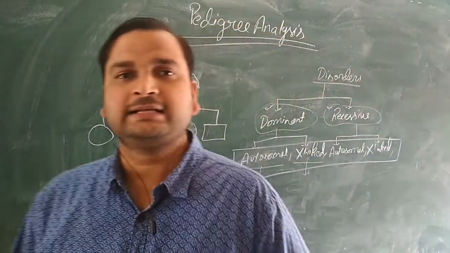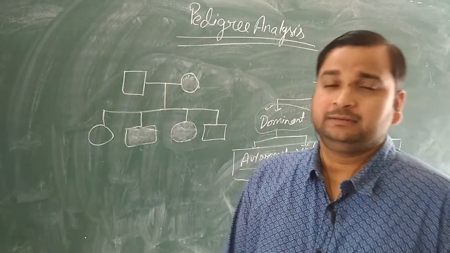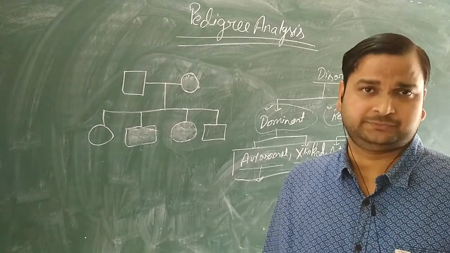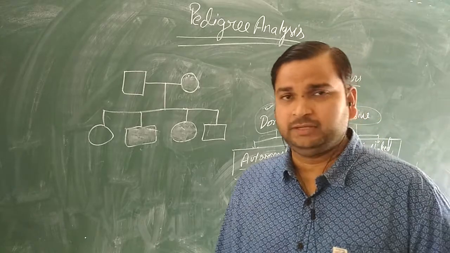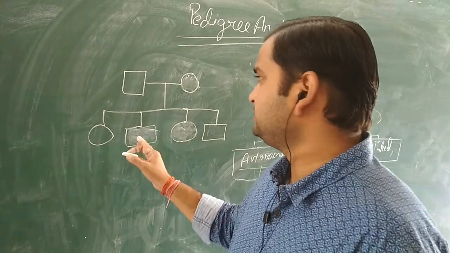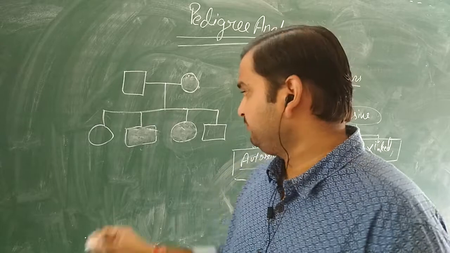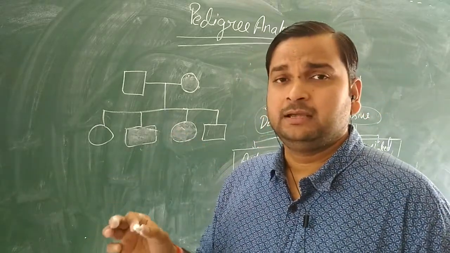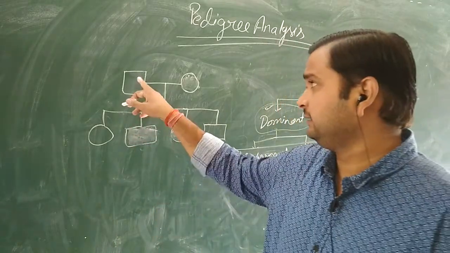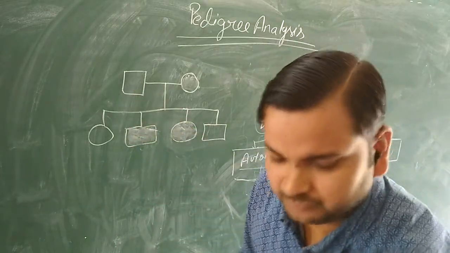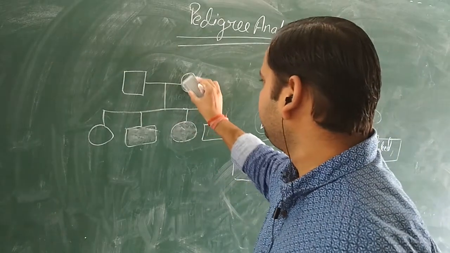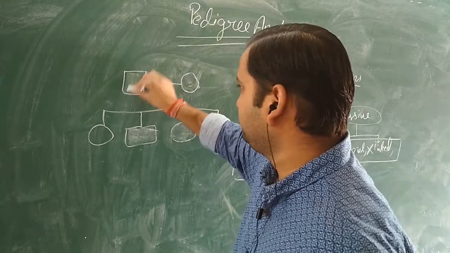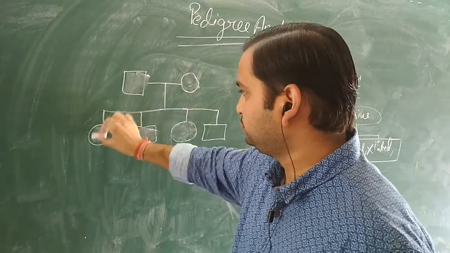In the case of X-linked dominant, what will happen? The disease will be transferred to one particular gender. Okay, means suppose the disease is transferred from male, it is found that the disease will be transferred from an affected male to female offspring. The disease will be transferred from affected male to female offspring. Suppose this I am shading now. And these 2,